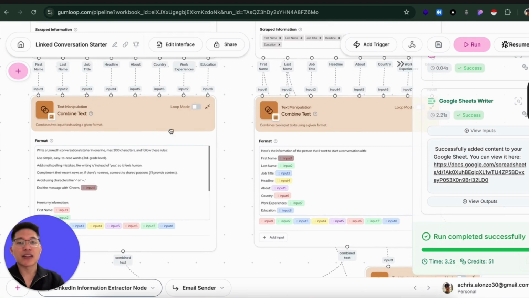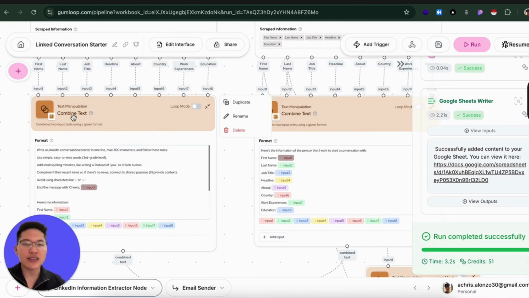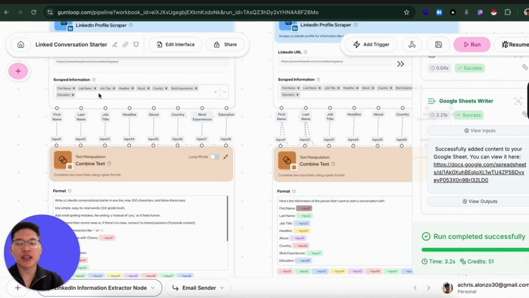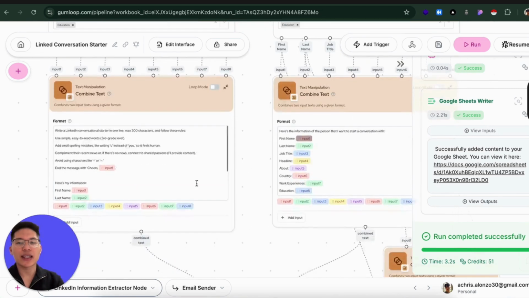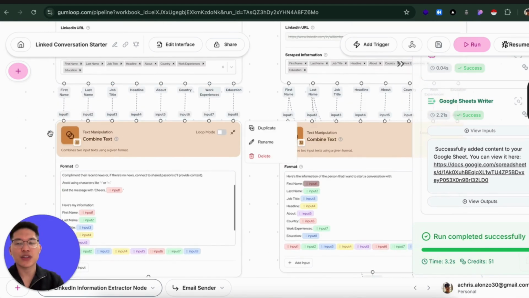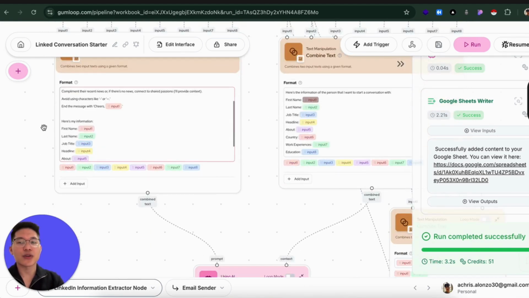The next thing is called the combined text. This is fairly easy and explainable. Combined text is basically going to combine all the text. Because for the output over here, I want to add a label. So when I give this to the AI, it knows that the input, which is the first name, is labeled first name.